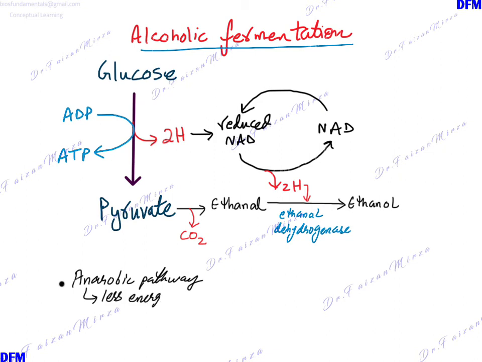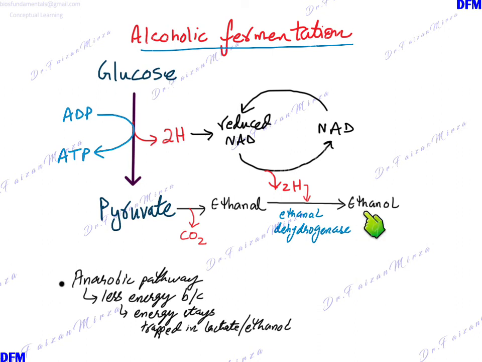The anaerobic pathway ends up producing less energy because energy stays trapped in the products. Since the products were not fully broken down, the glucose molecule was partially broken down, it still carries a lot of hydrogens, and since oxidative phosphorylation did not occur, a lot of ATP did not get produced. All the ATP production in anaerobic respiration occurs through substrate level phosphorylation only, and we know that substrate level phosphorylation produces only a limited number of ATPs. A large number of ATPs per glucose molecule are produced by oxidative phosphorylation, where mitochondria are required, together with oxygen.